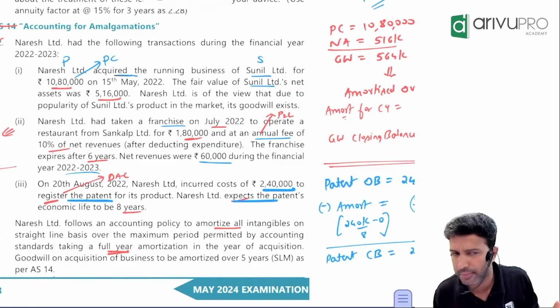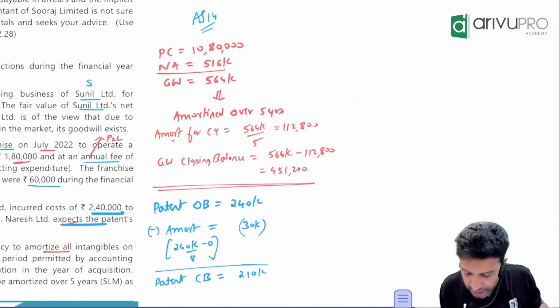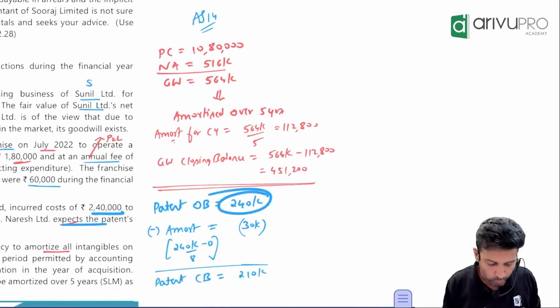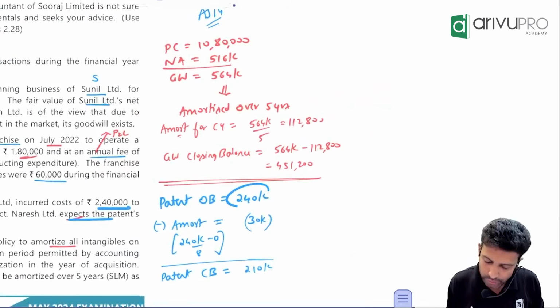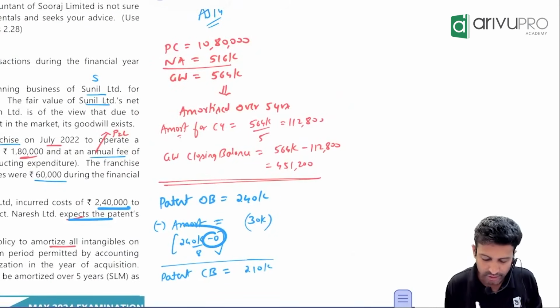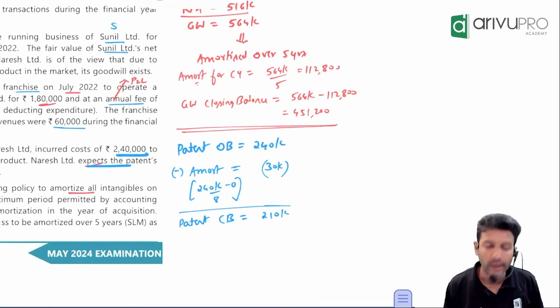In absence of information, okay. So patent will be initially recorded at what value? 240. Will you amortize this? Yes. How many years? 8 years. So 2,40,000 you will amortize over 8 years. Residual value is 0. So how much will you amortize? 30,000. At the end it will become 2,10,000.